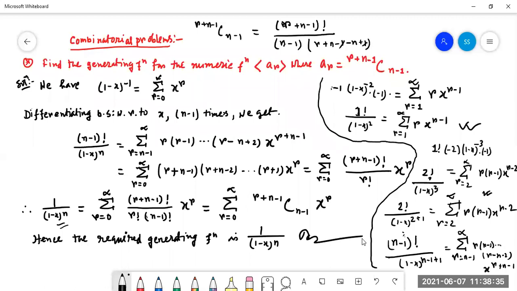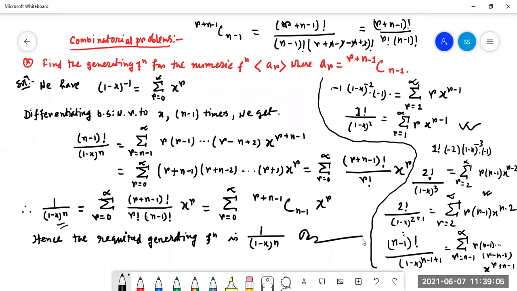So the minus 1 plus 1 cancel, and the minus n plus n cancel. This is equal to factorial r. So from here it is (r plus n minus 1) factorial divided by r factorial into n minus 1 factorial. Clear? So instead of (r plus n minus 1) factorial by factorial r into factorial n minus 1, it can be written as (r plus n minus 1) C (n minus 1).